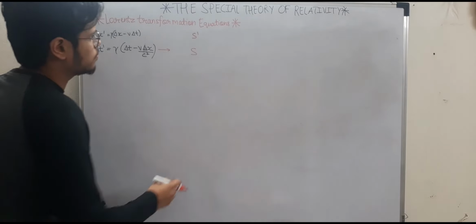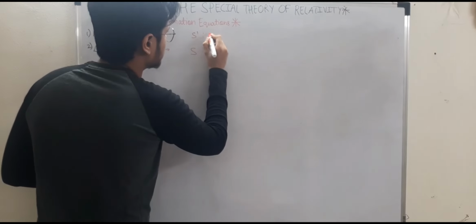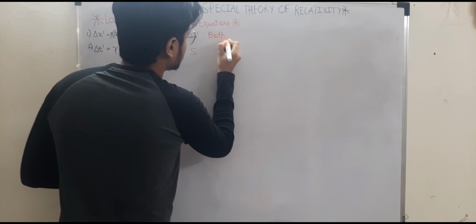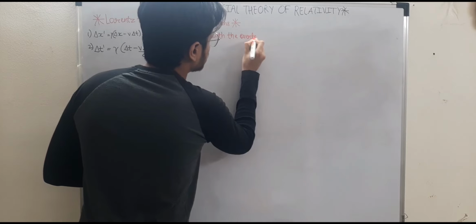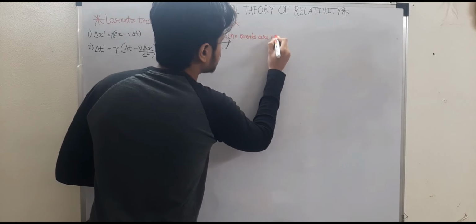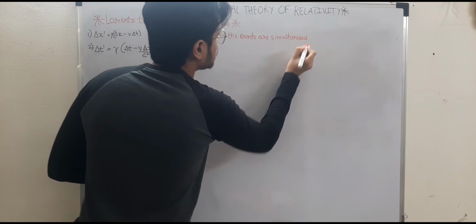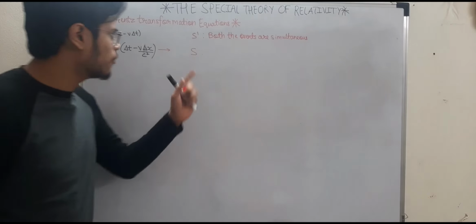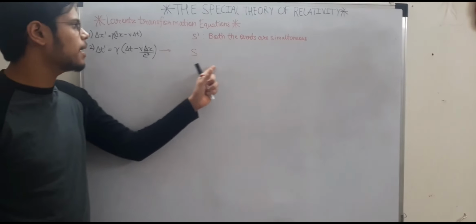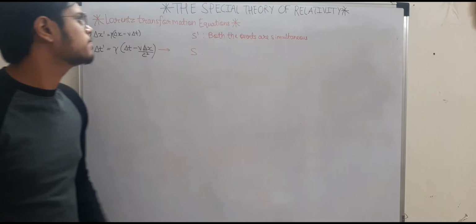And we observe that in the S dash frame, both the events are simultaneous. And we have to see whether they will be simultaneous in this frame as well. What relativity of simultaneity says is that in general they will not be simultaneous.